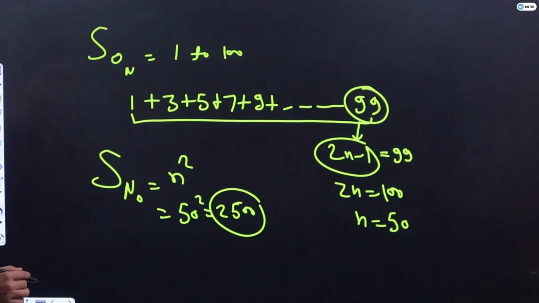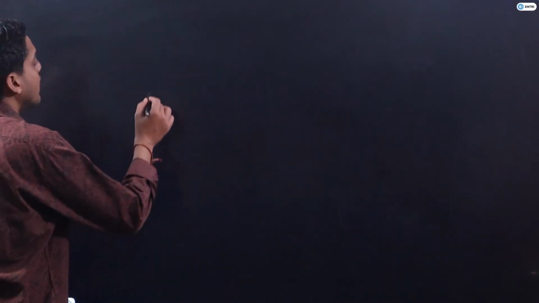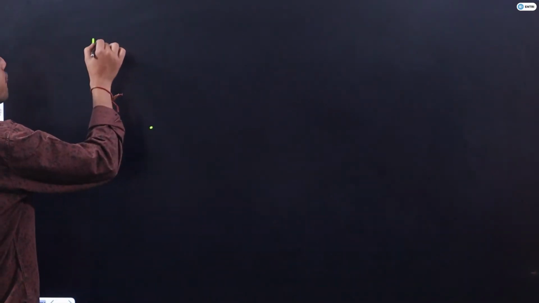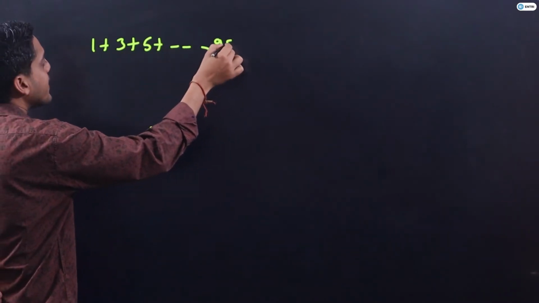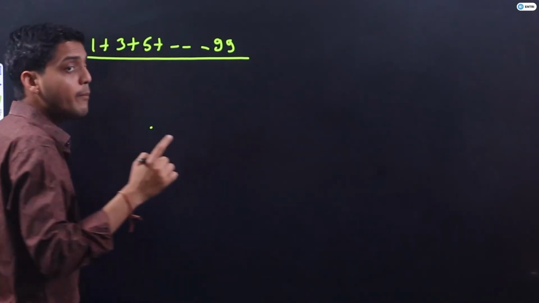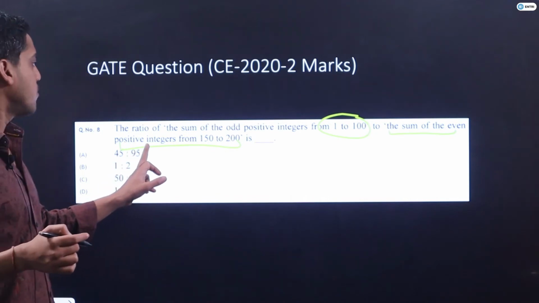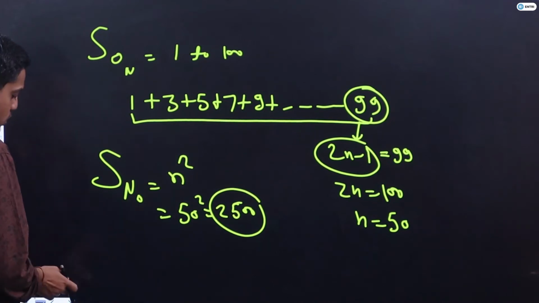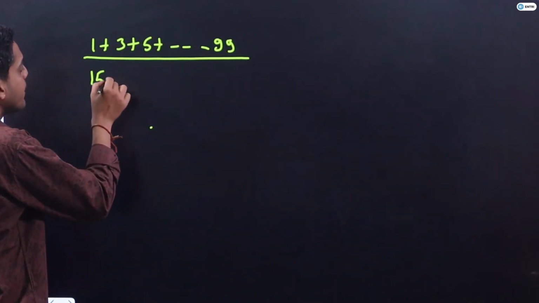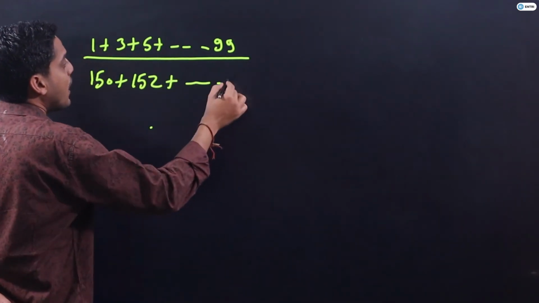Ultimately, what I need to find out in this question is 150 plus 152 plus and so on up to 200.